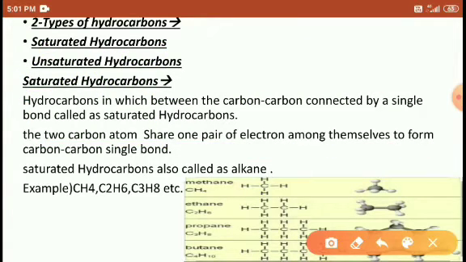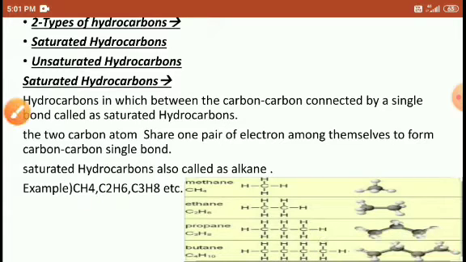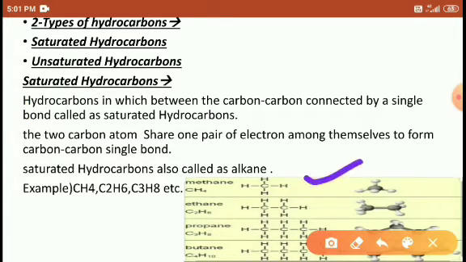Saturated hydrocarbon is also called an alkane. Its general name is alkane. The formulas are CH4, C2H6, C3H8. Right, friends? So look here: methane, ethane, propane. These are examples of saturated hydrocarbons.